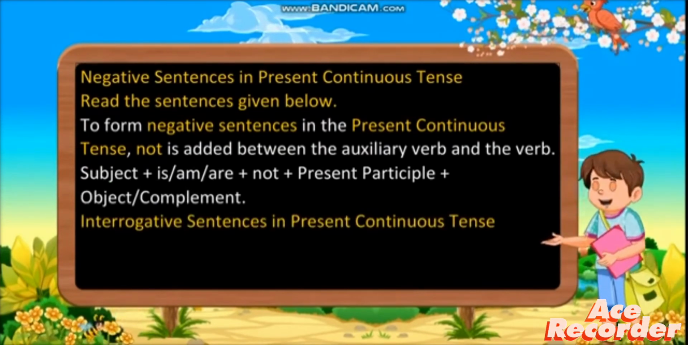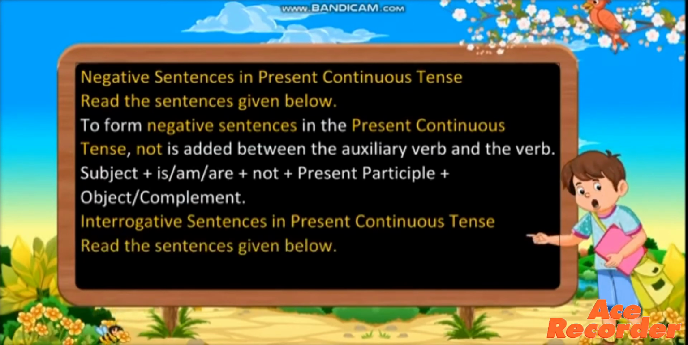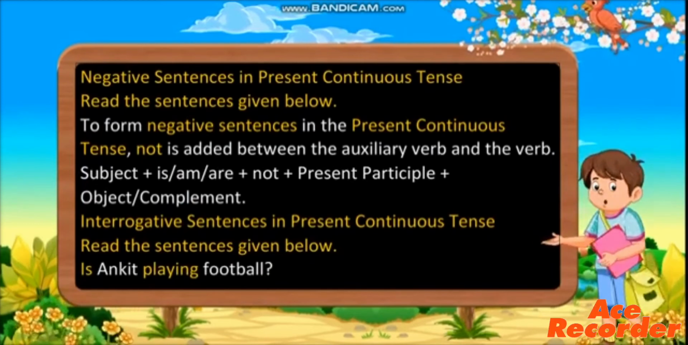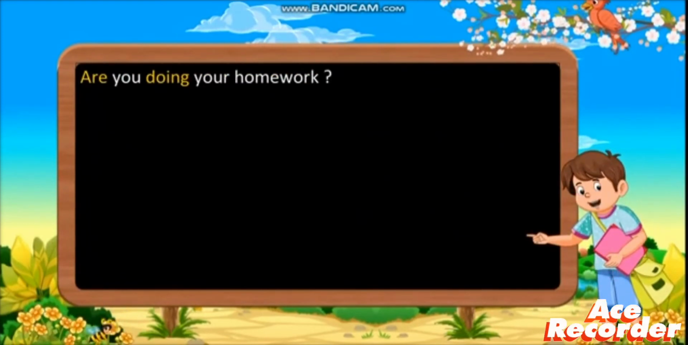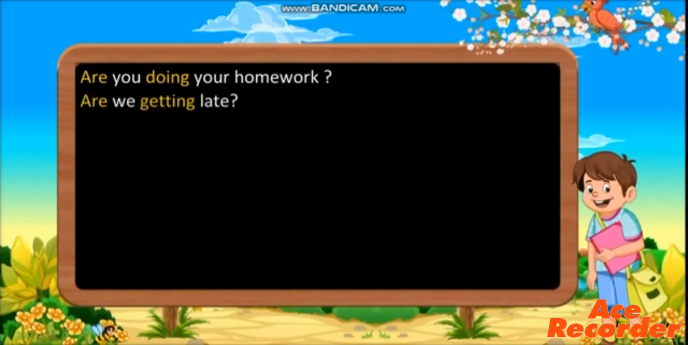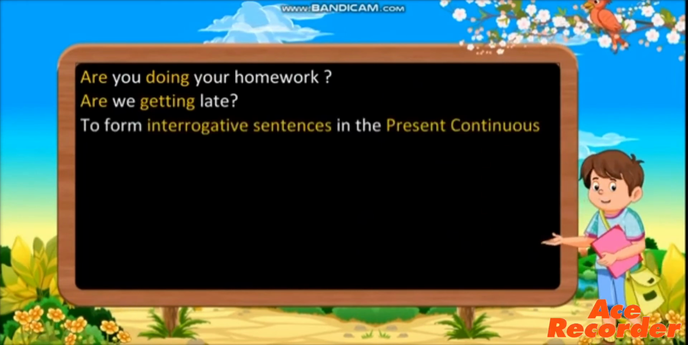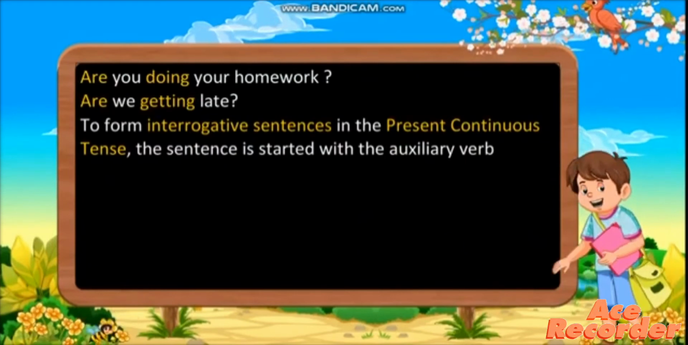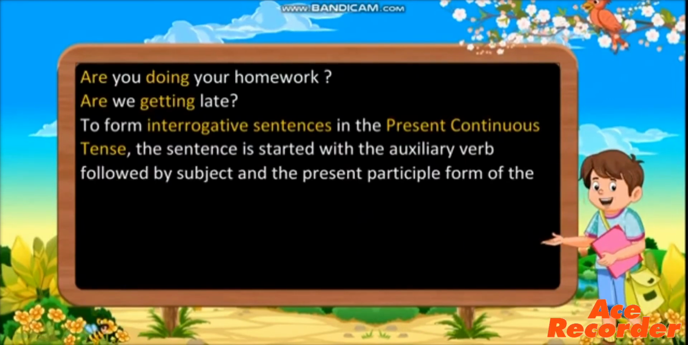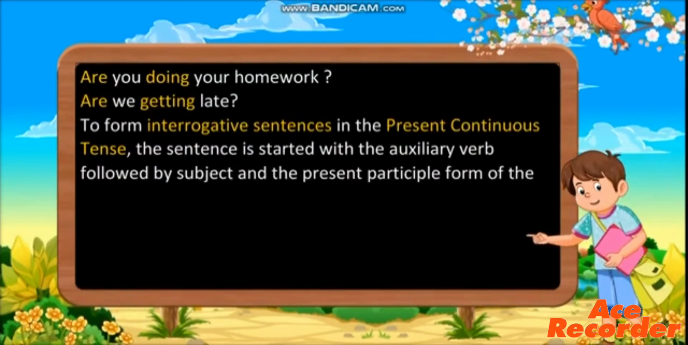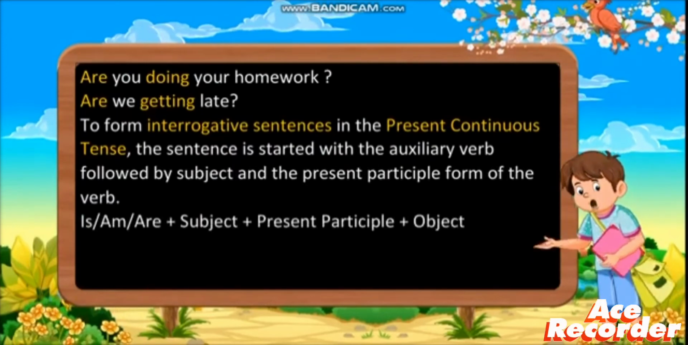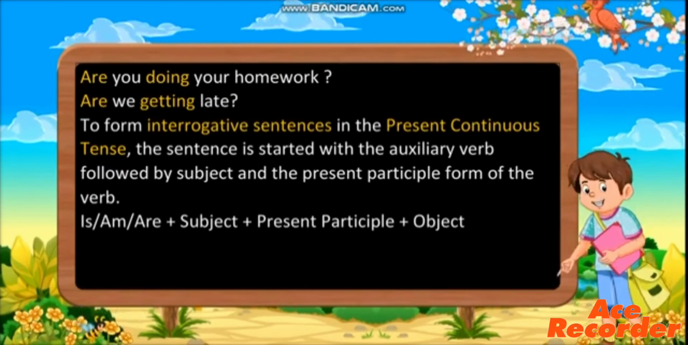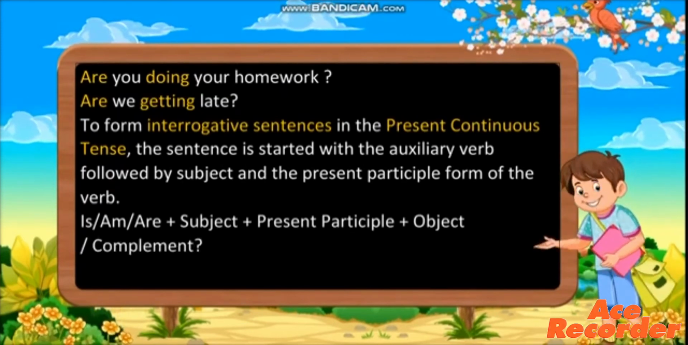How do we form interrogative sentences in present continuous tense? Read the sentences given below. Is Ankit playing football? Are you doing your homework? Are we getting late? To form interrogative sentences in the present continuous tense, the sentence is started with the auxiliary verb, followed by the subject and the present participle form of the verb. Is, am, are plus subject plus present participle plus object complement.